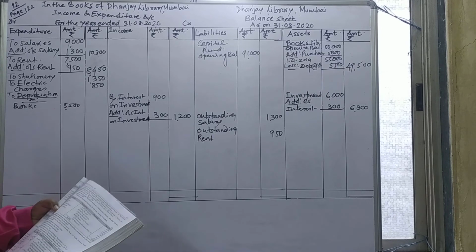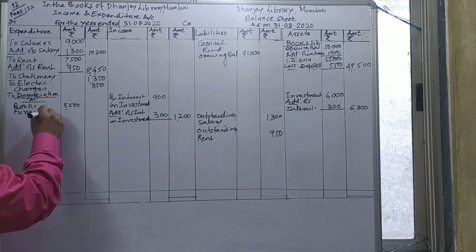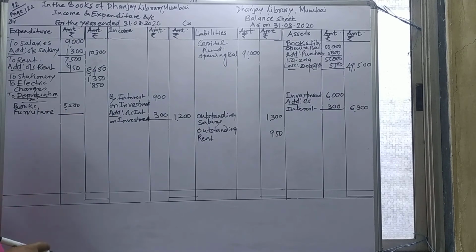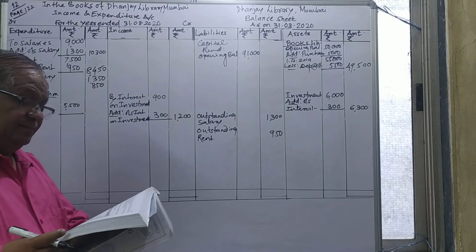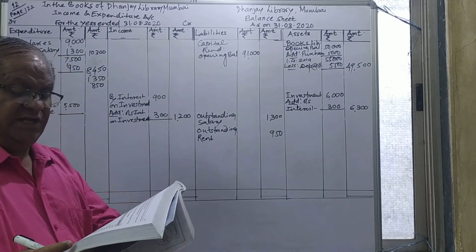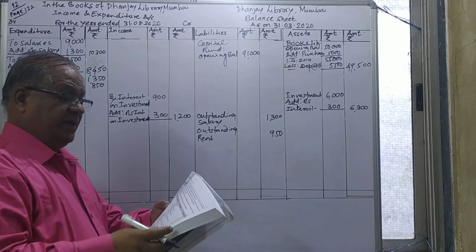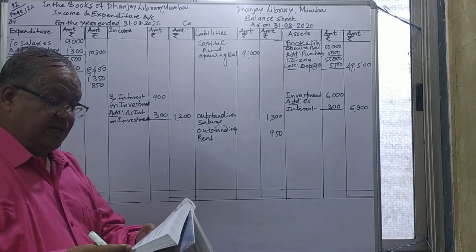And the furniture depreciation which is given to us, we have to take care of here. Furniture, then to asset depreciation. Then I will take the furniture here. Outstanding expense of 2018, 500, is not to be taken because we already took it in last year's liability side of the balance sheet, not to be taken here.